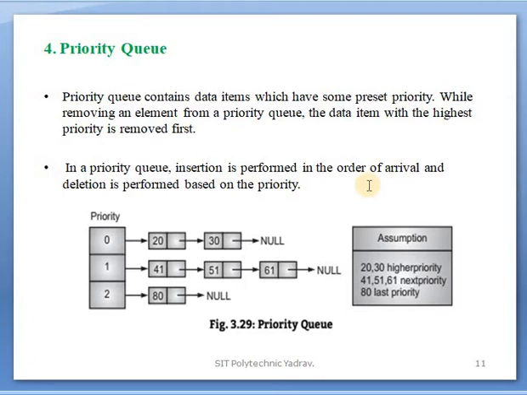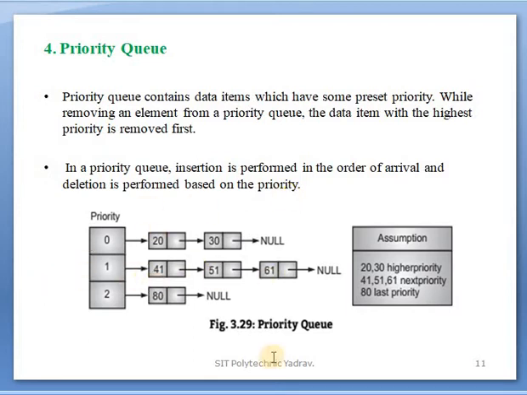When an element arrives, it is added. But how will it be deleted? In the previous types, deletion was through the front, so the first to come is the first to be deleted. But in the priority queue, deletion is performed based on priority. The highest priority is deleted first.